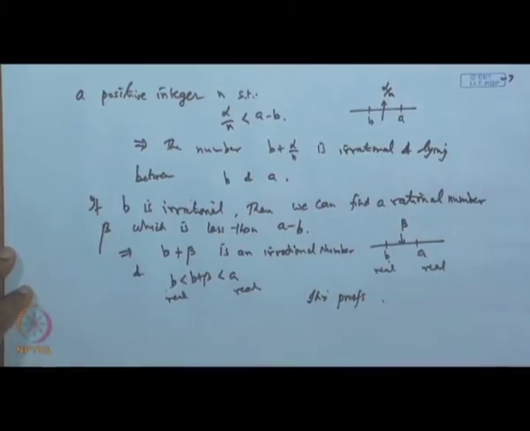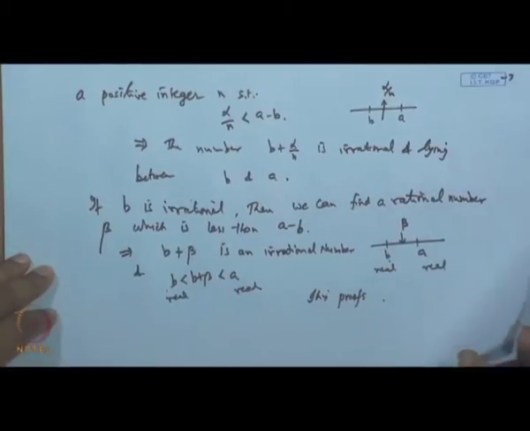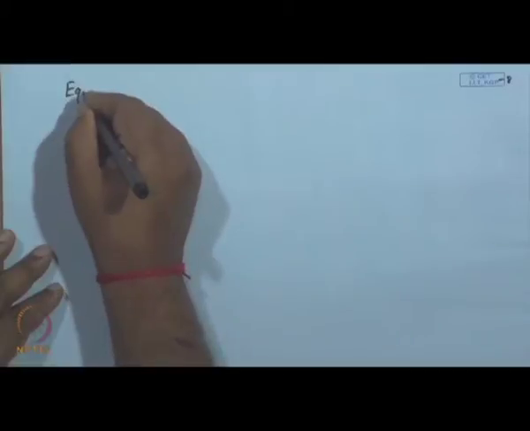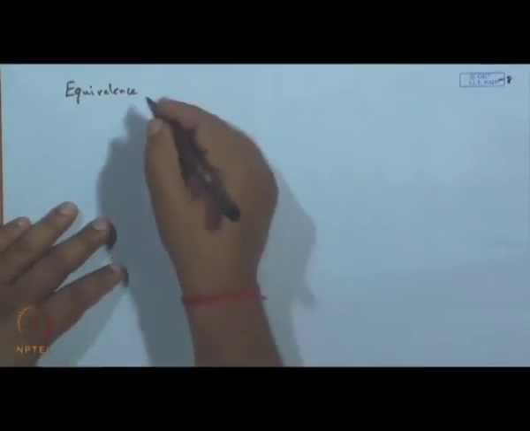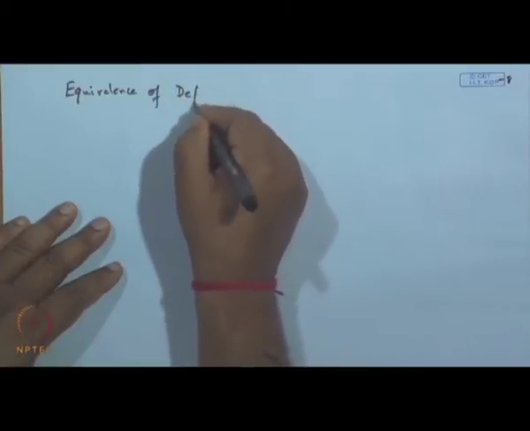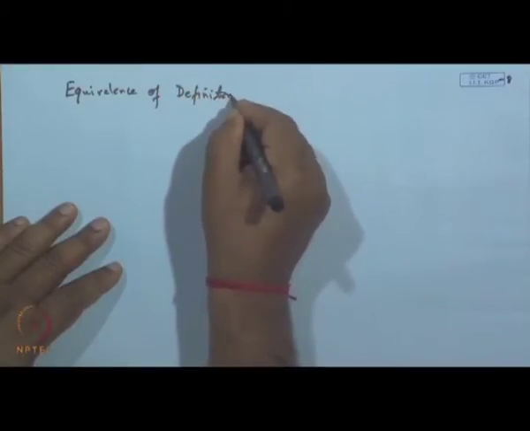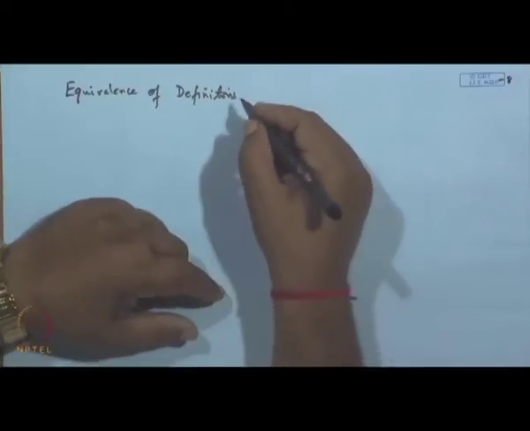Now, before going for the limit etc., we will see the main thing, that is the equivalence of the definitions of Dedekind and Cantor.